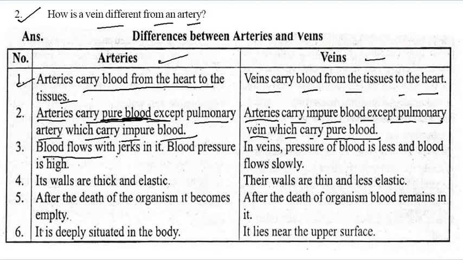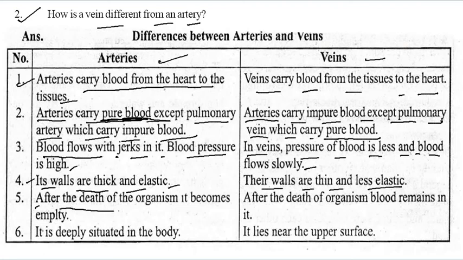Now, blood pressure is high in arteries. In veins the pressure of blood is less and blood flows very slowly. Now fourth one: the walls of arteries are thick and elastic. Their walls are thin and less elastic in veins.